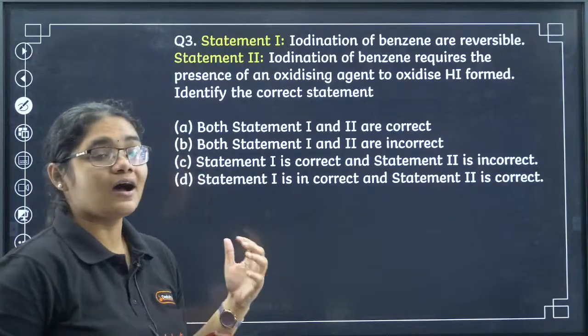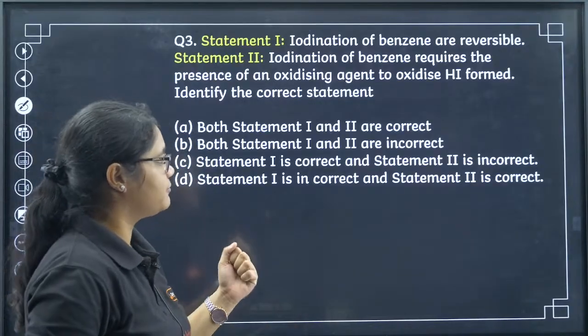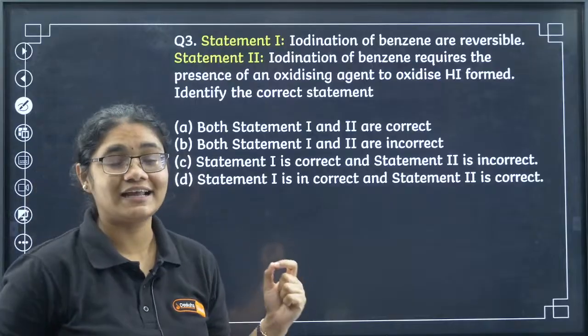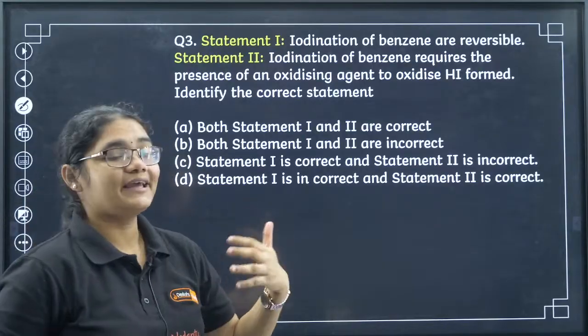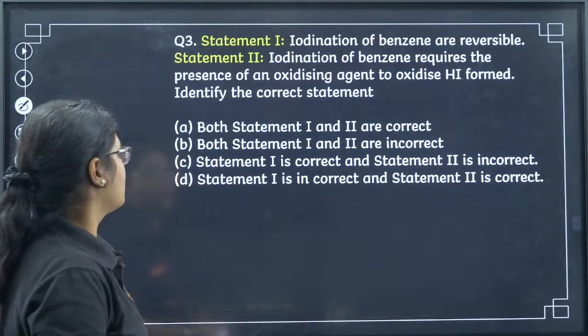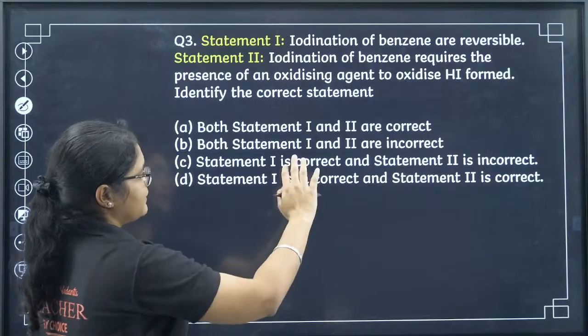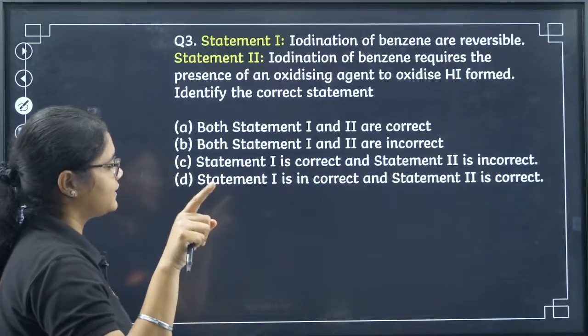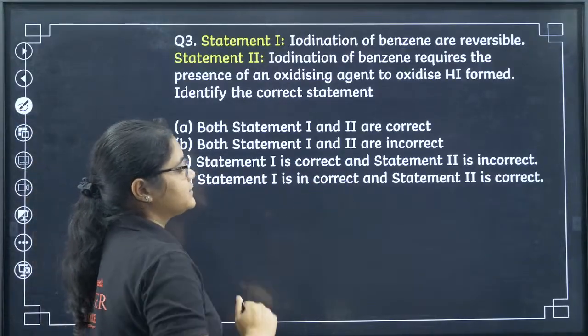Third question, here we have a statement based question. Iodination of benzene is reversible, and iodination of benzene requires the presence of an oxidizing agent to oxidize the HI formed. Both statements are correct, both statements are incorrect, statement 1 is correct and 2 is incorrect, or 1 is incorrect and 2 is correct.